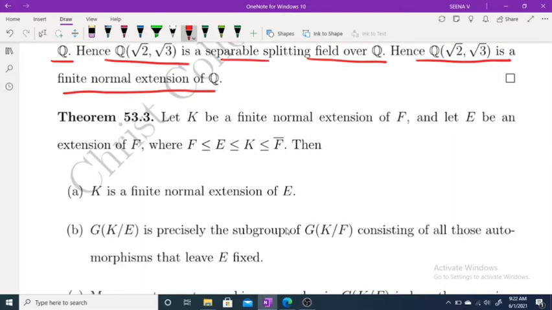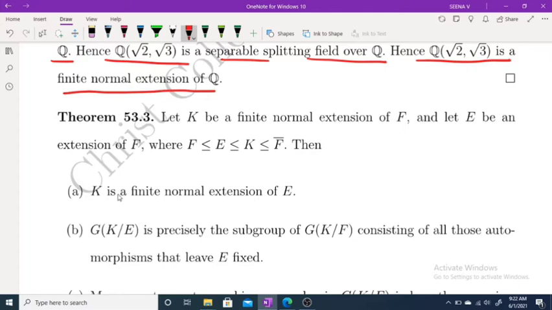Now moving to the next theorem. Let K be a finite normal extension of F and E be an extension of F, where F is a subfield of E, E is a subfield of K, and K is a subfield of F closure.